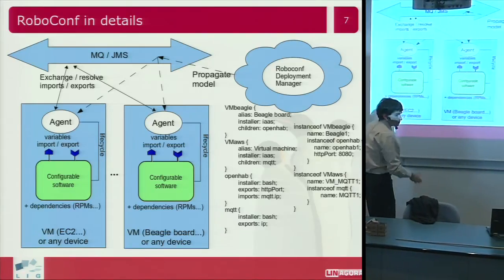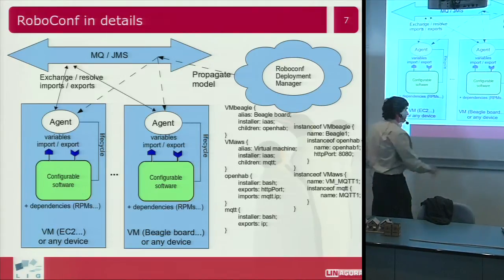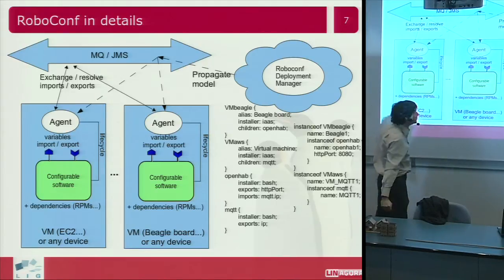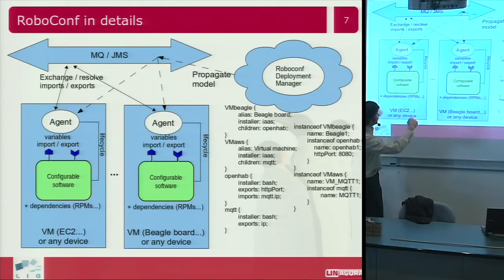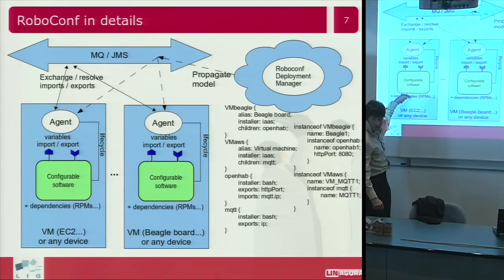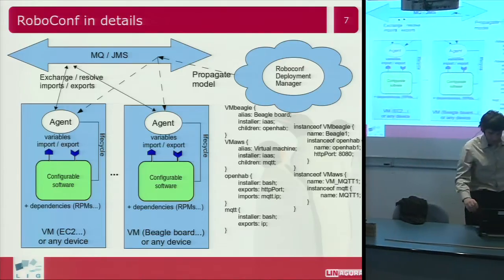So I will have my Beagle, which is, I should say, one VM or equivalent. I will have a new VM instantiated on Amazon Web Services with my MQTT on it. And when everything is up and running, the IP address will be exchanged between the two agents, and that system will get configured. Then, when the dependencies are resolved, it can start.